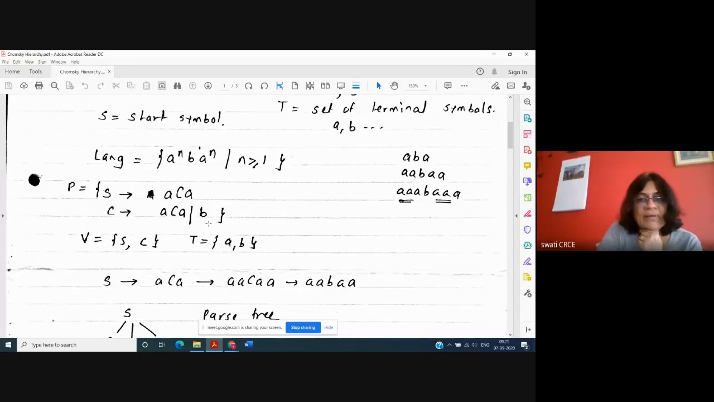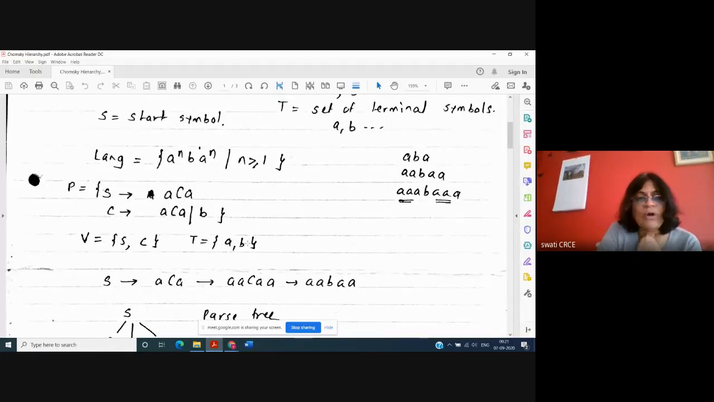So I have identified S for this language P. Now capital V is equal to capital S, capital C. Now I can identify capital V, and capital T is a set of terminal symbols. तो small case letters क्या क्या है इसमें? Small a and small b. My words are made up of small a and small b. So terminal symbols are a, comma, b.